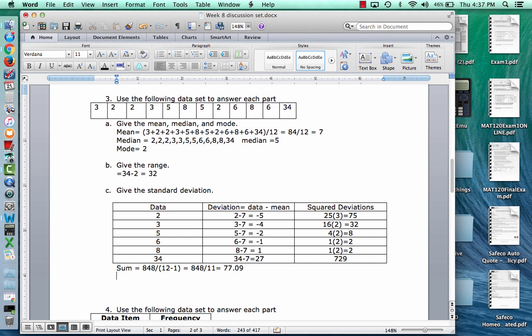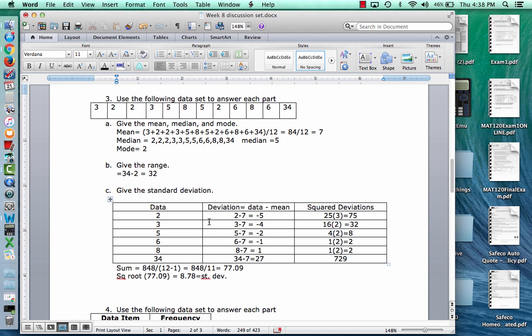Then the last step is to take the square root of that value, the square root of 77.09, and that gives 8.78. 8.78 is the final answer. That is the standard deviation.